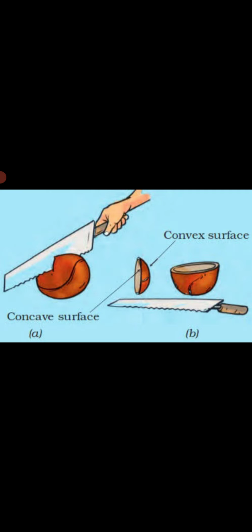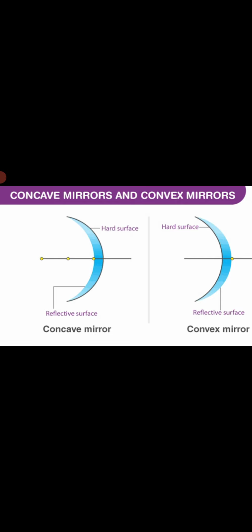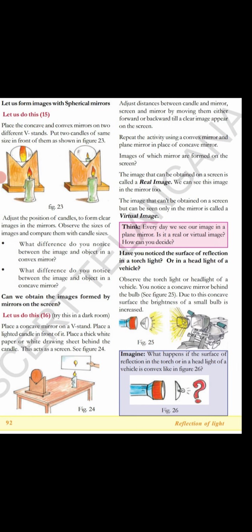See here, when a ball is cut, it is made into two pieces. The inner surface is the concave surface. The outer surface is the convex surface, brownish orange in color. A sphere was given a cut, and we got a curved mirror. The outer surface is hard, and inside we get reflection. This is a concave mirror. In the second image, the outside is the reflecting surface and the inside is hard, so outside there is a convex mirror. So that is why concave and convex mirrors are called spherical mirrors.